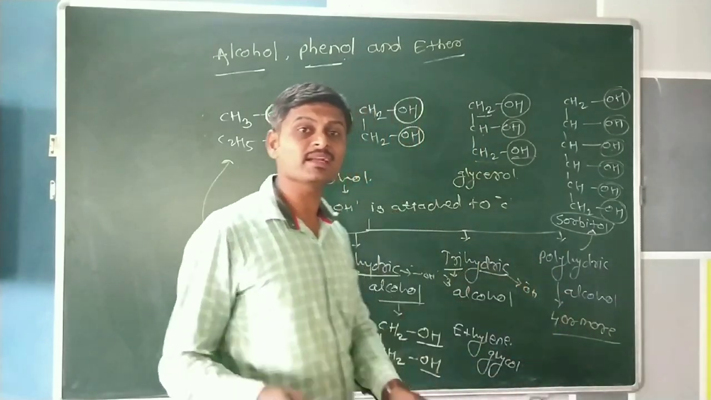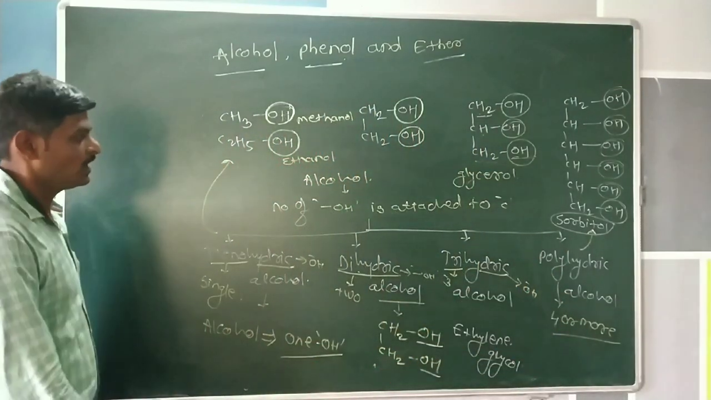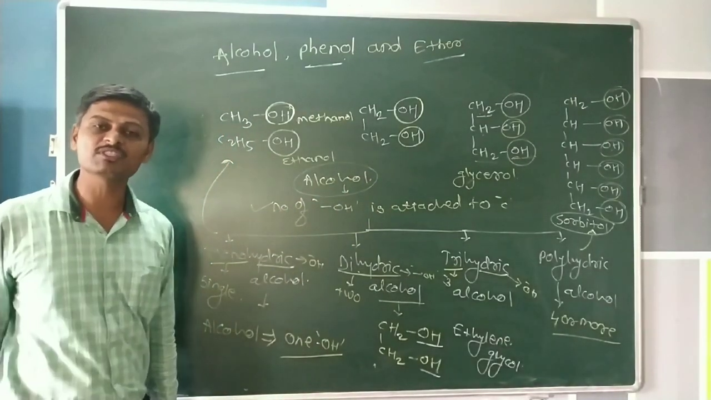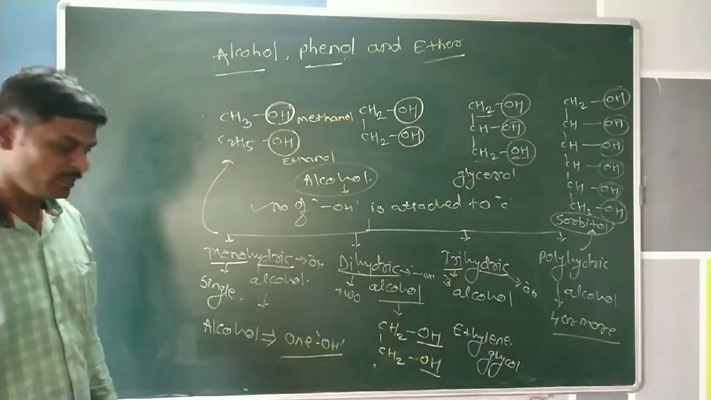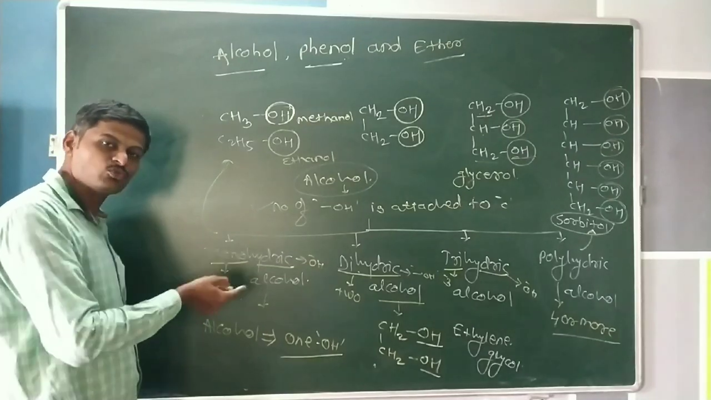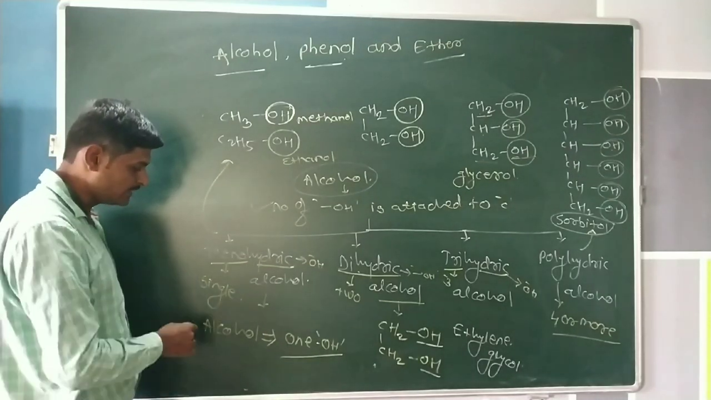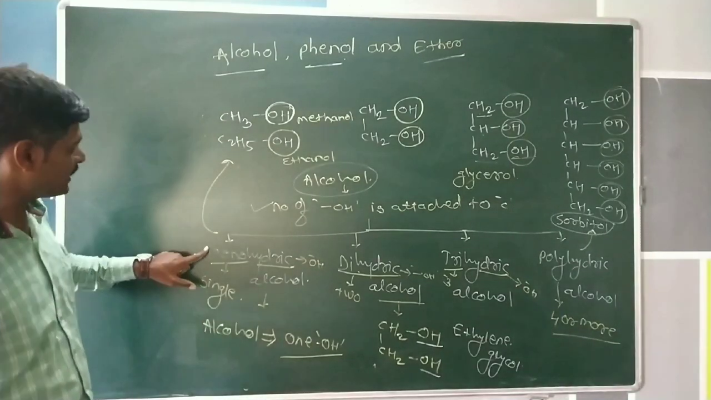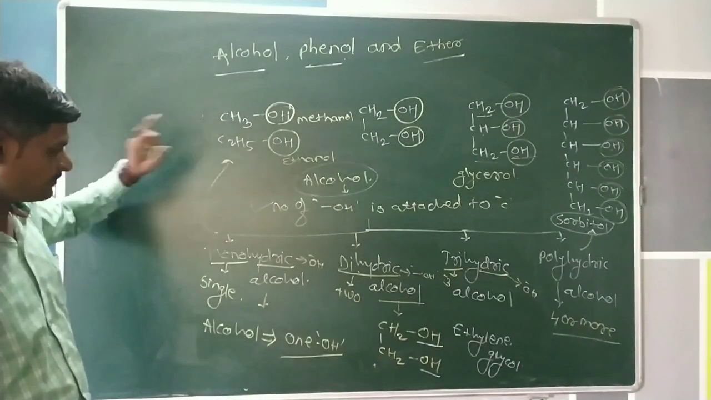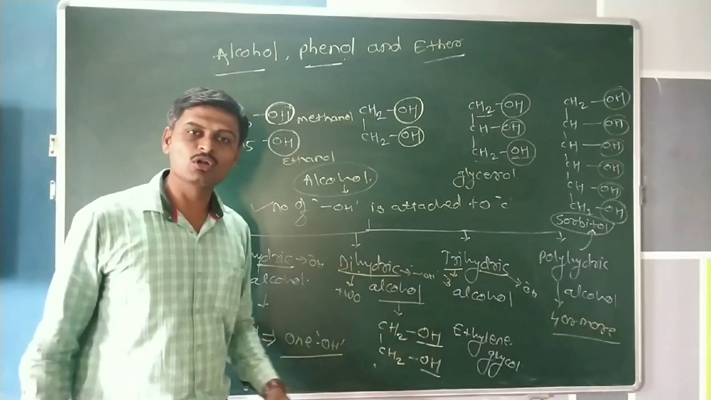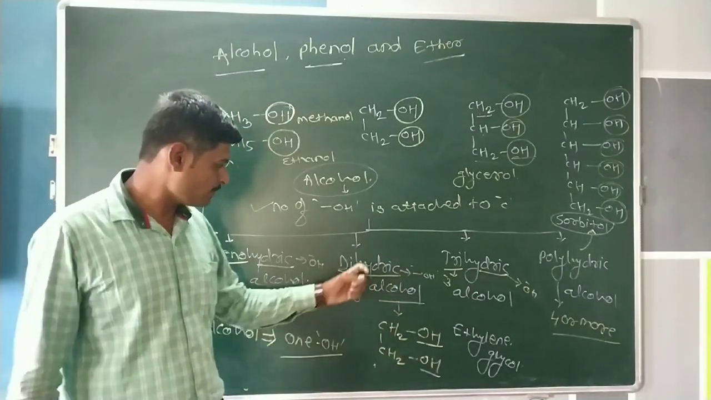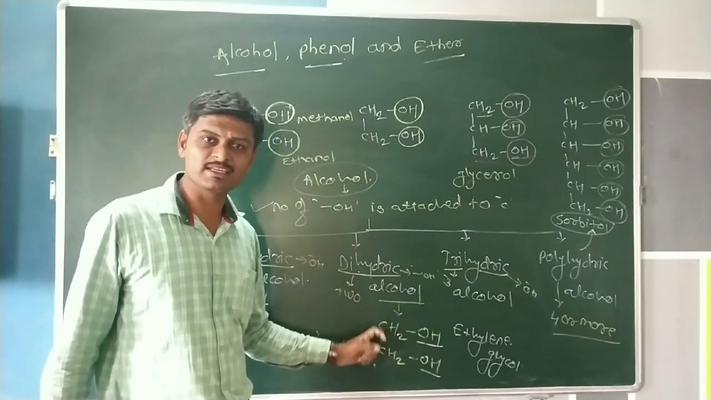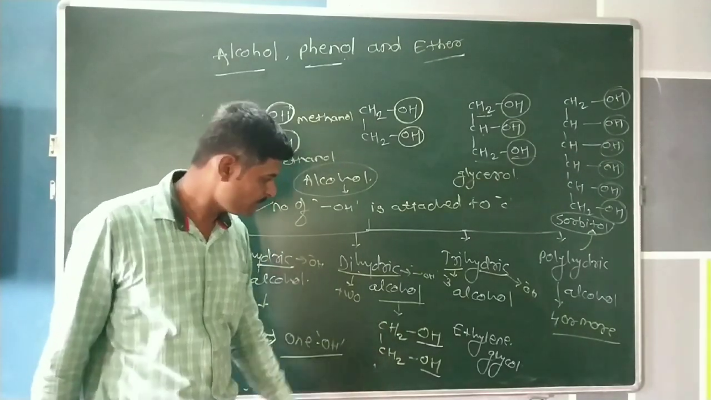This is the main classification of alcohol, depending on how many hydroxy groups are attached to the alkyl group. If 1 hydroxy group is attached to the alkyl group, then this alcohol is included in monohydric alcohol. Two examples of monohydric alcohol are here. In case of dihydric alcohol, 2 hydroxy groups are present. Then this is a dihydric alcohol. The example is ethylene glycol.